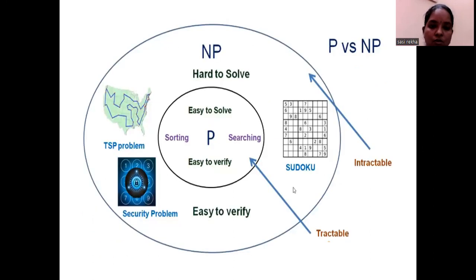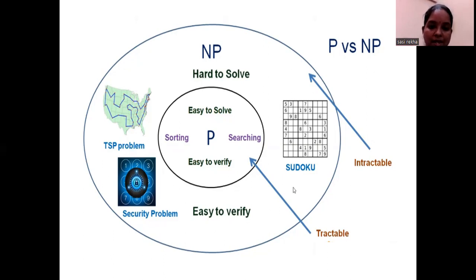This is a pictorial representation of how the classes are defined. We write an algorithm for solving a particular problem, right? Whenever we have a problem, we need an algorithm, and the solution will be given in the form of an algorithm. Then we can give that algorithm in the form of pseudocode. Then the pseudocode will be converted into a programming language. Then we can find a solution with the help of a computer.